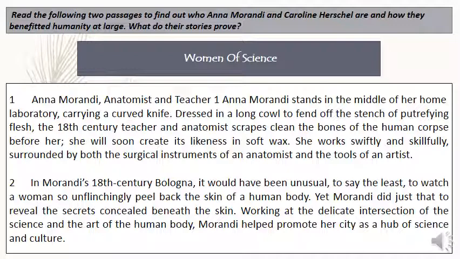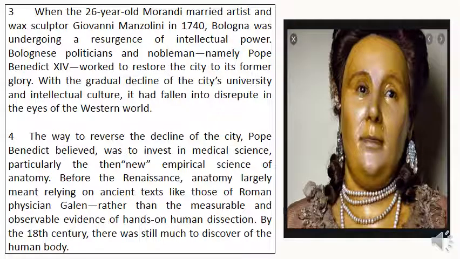She helped in the dissection of some dead people and even dead animals, and after she finished, she used to make wax sculptures from them. This is Anna Morandi. Of course, this is not a real picture. This is a wax sculpture.